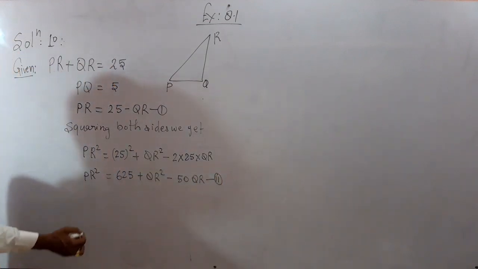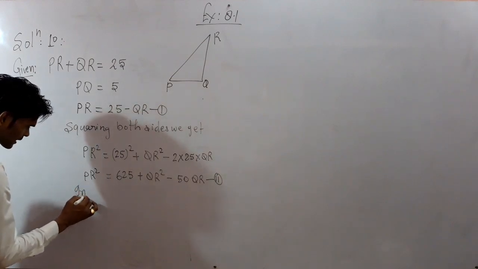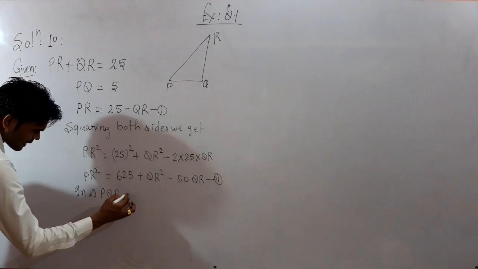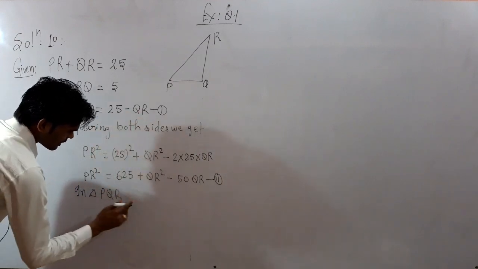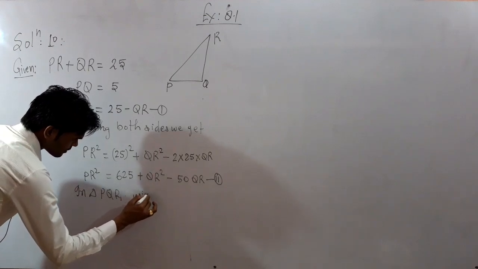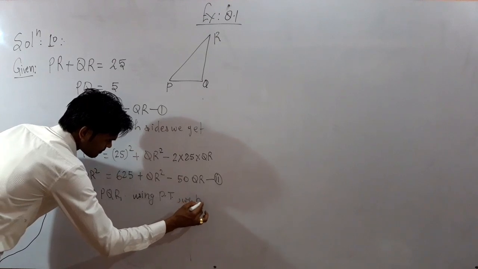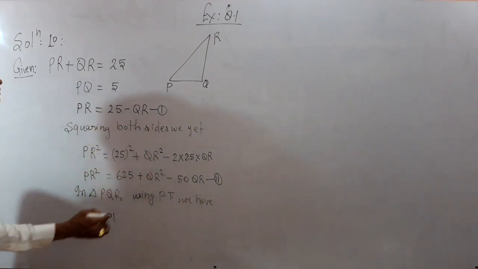Now in triangle PQR, using Pythagoras theorem, we have hypotenuse, that is PR.